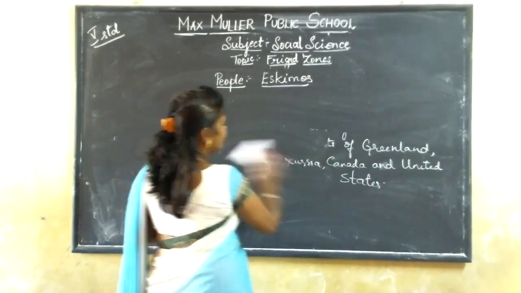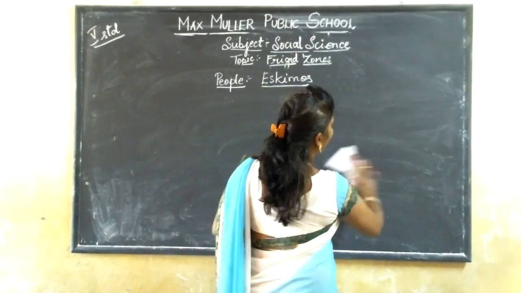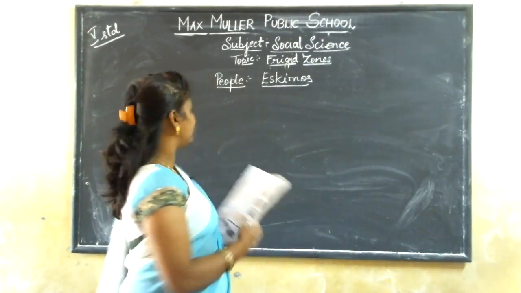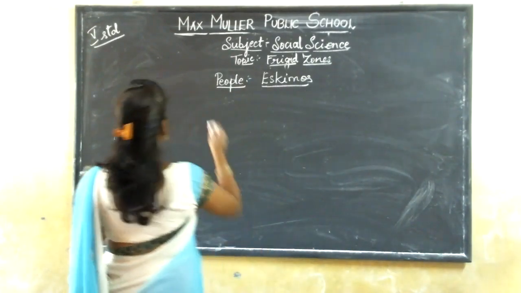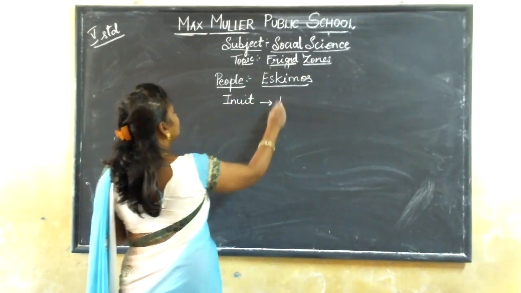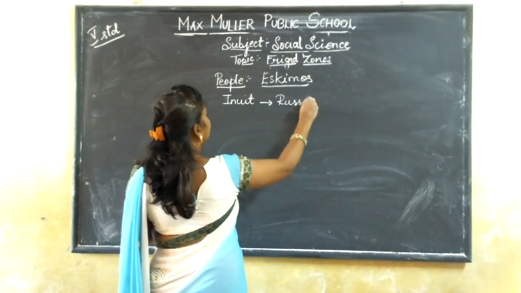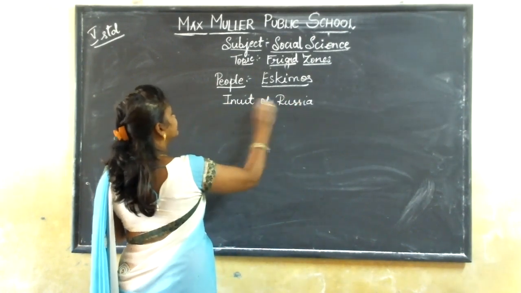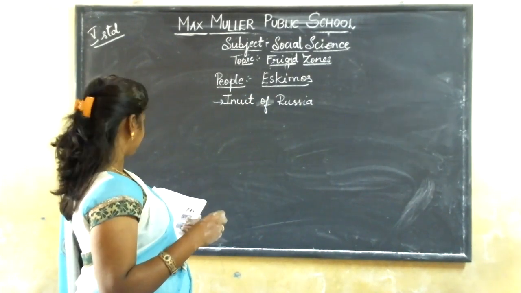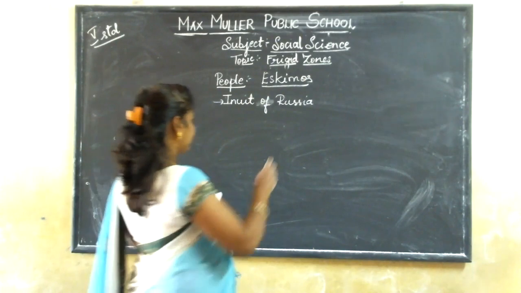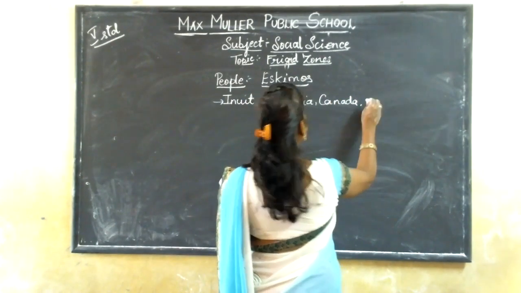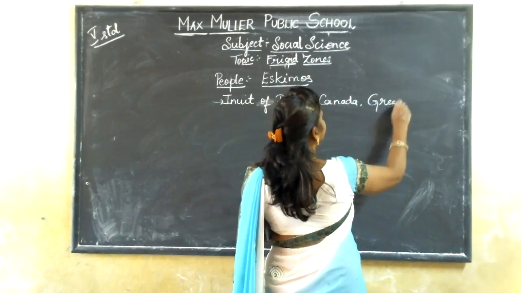In the same way, in different countries, the tribes are called by different names. Let us know the names. In Russia, they call them Inuit. So the tribes from Russia are called Inuit. The same in Canada and Greenland.